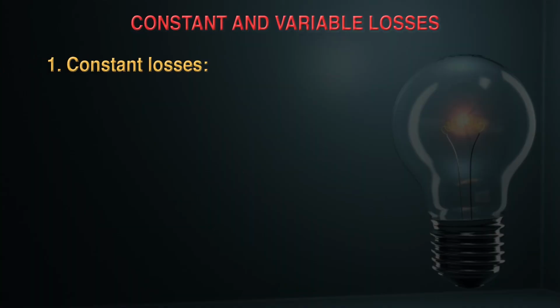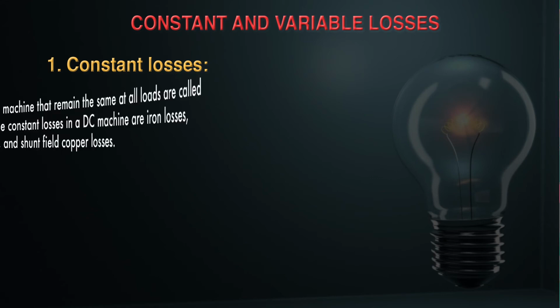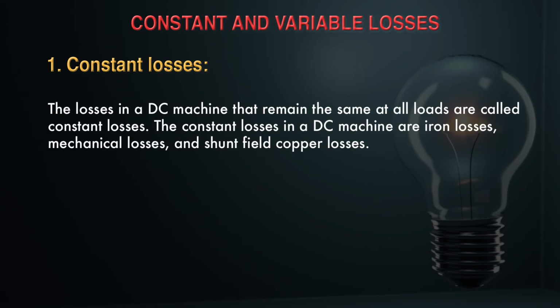Now we have to understand which losses are the constant losses and which are the variable losses. First of all, the constant losses. The losses in a DC machine that remain the same at all loads are called constant losses. The constant losses in DC machines are iron losses, mechanical losses, and shunt field copper losses.